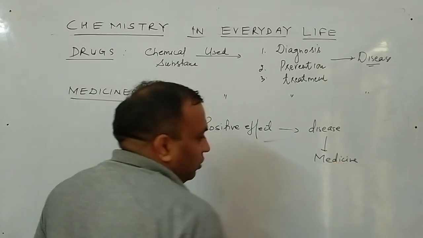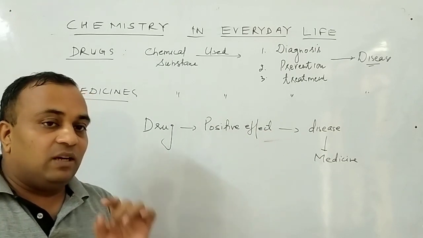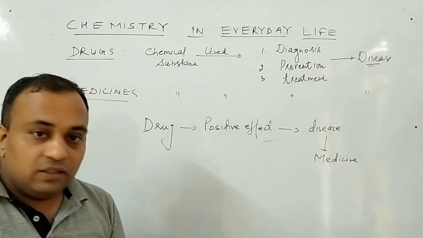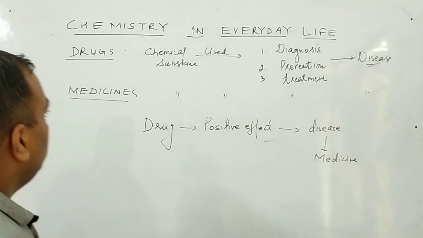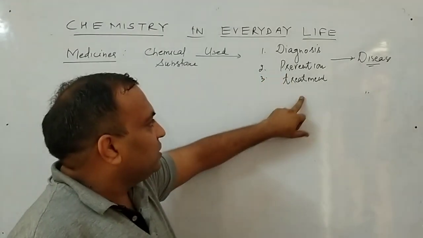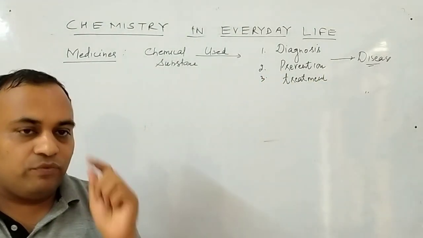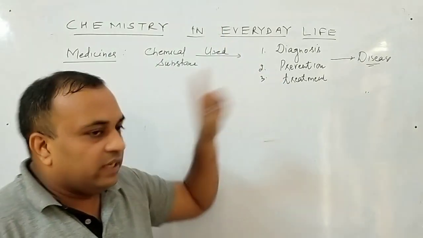Remember this thing now? So drug may be any chemical substance, but medicine is that chemical substance which has the positive effect. Clear? There should be no negative effect. So as far as definition is concerned, you can define both drug and medicine in the same way, that is, these are the chemical substances used for diagnosis, prevention and treatment of a disease. Three steps very important, three terms very important. Again I repeat, diagnosis, prevention and treatment.